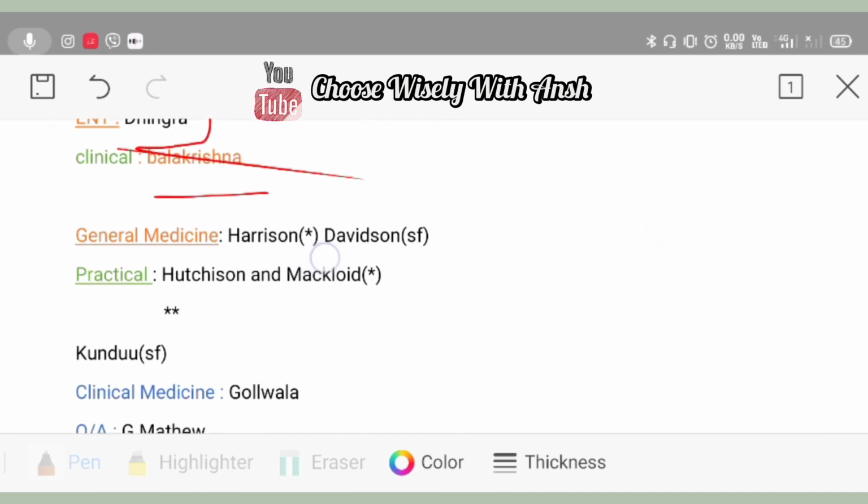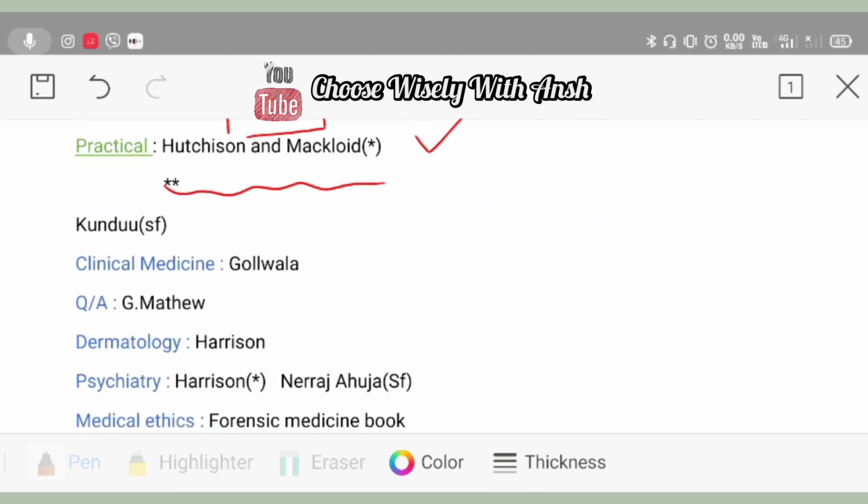For general medicine, the standard book is Harrison. Student-friendly is Davidson. Quite a voluminous book is this. But for general medicine, you can take Davidson. For practical, you can take Hutchison and Macleod. This is a standard book for practical, but if you are not comfortable with Hutchison and Macleod, you can go with Kundu. This is a student-friendly version of practical medicine. If you want to go for clinical medicine, you can simply go with Golwala. For question answer sessions, you can go with Matthew.